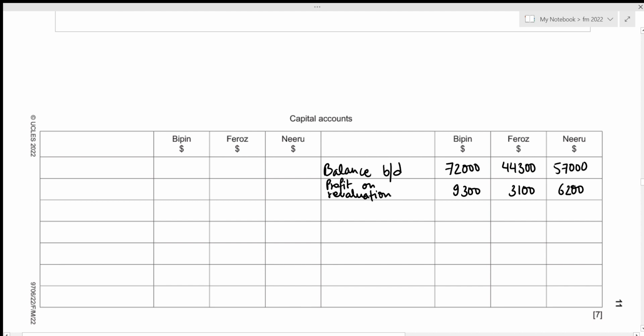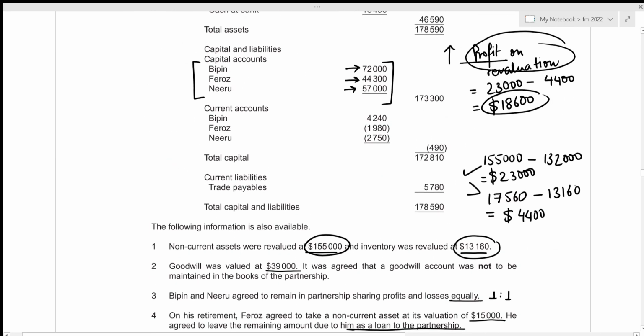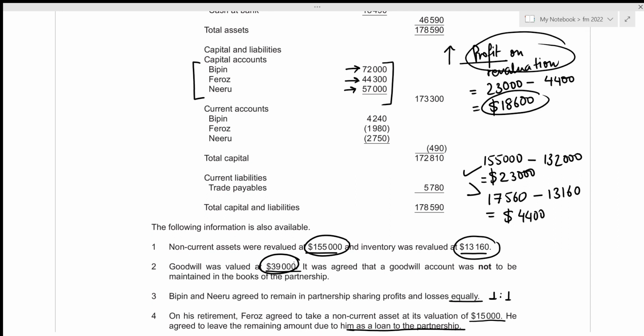Okay. Then we are also given information regarding goodwill, right? And we were told that goodwill account was not to be maintained in the books of partnership, which means that this total goodwill should be divided among the 3 partners and recorded on the credit side. And then since Firoz is retiring, now this amount of goodwill should be shared among the remaining partners, Bipin and Niru, and be recorded on the debit side of the capital accounts. So first of all, let's divide this among the 3 partners on the profit sharing ratio of 3:1:2.